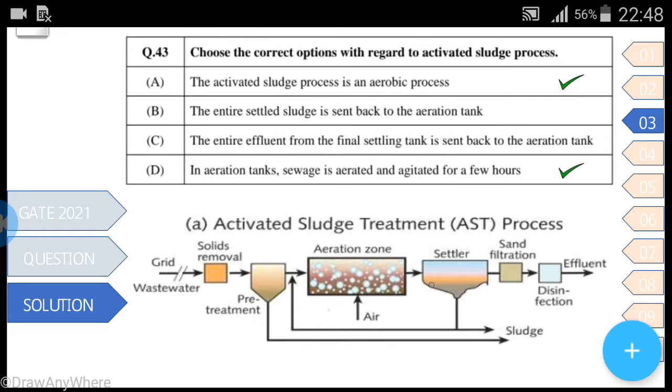So this is the final settling tank. When activated sludge is settled here, it is not possible to send it completely to the aeration tank. Similarly, the entire effluent from the final settling tank is also not possible to send back to the aeration tank.